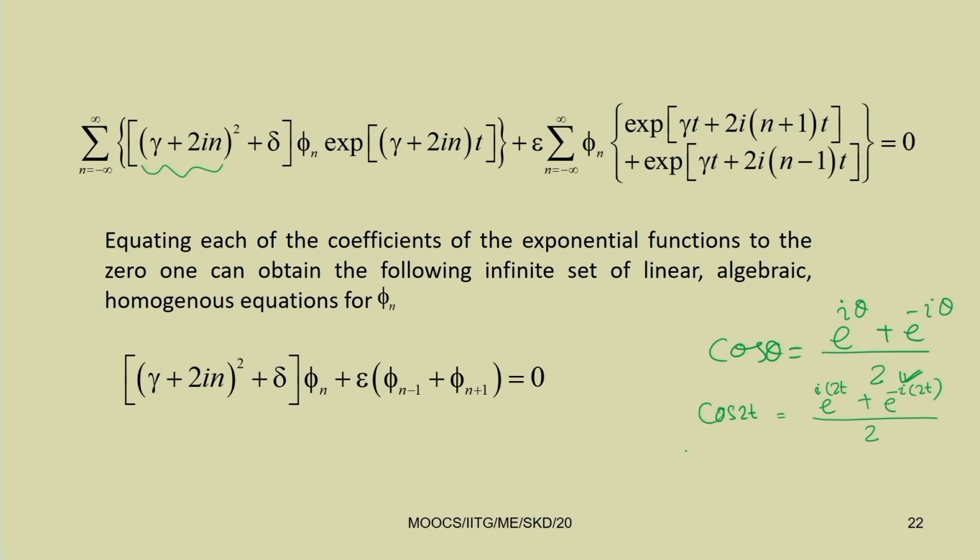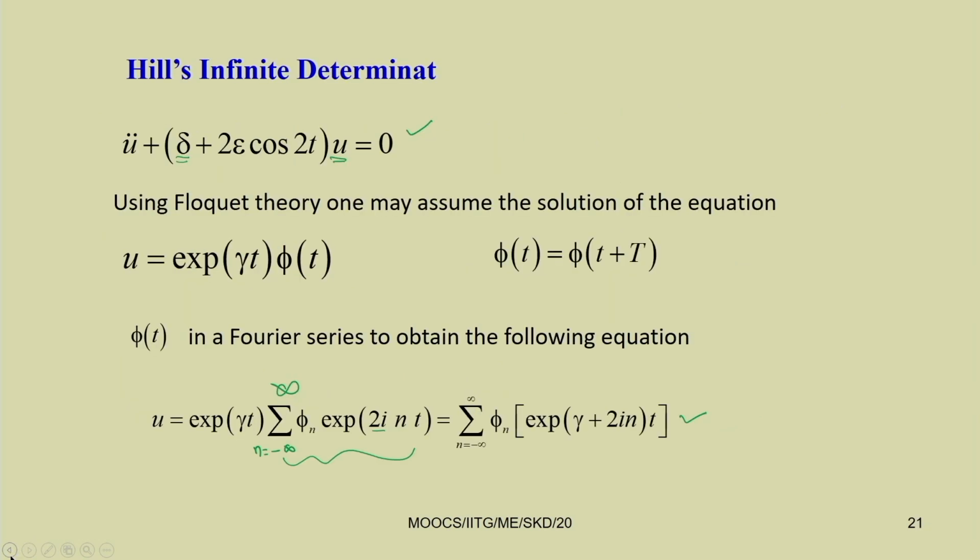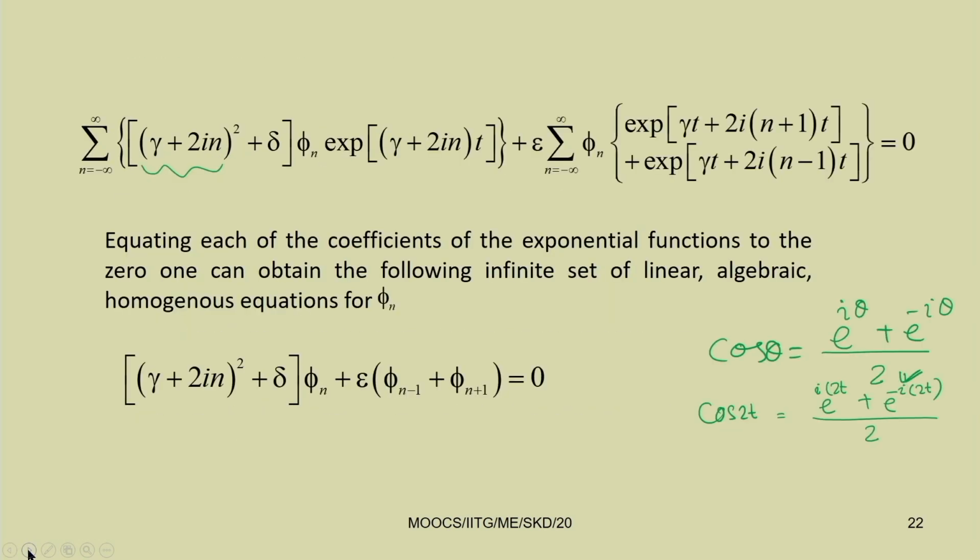We have a term 2 epsilon cos 2 t, so the 2 will cancel. So it becomes epsilon times e to the power I 2 t plus e to the power minus I 2 t.